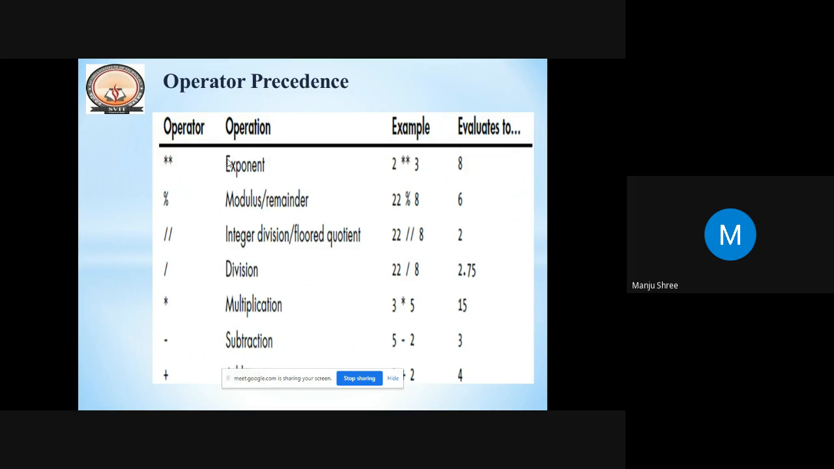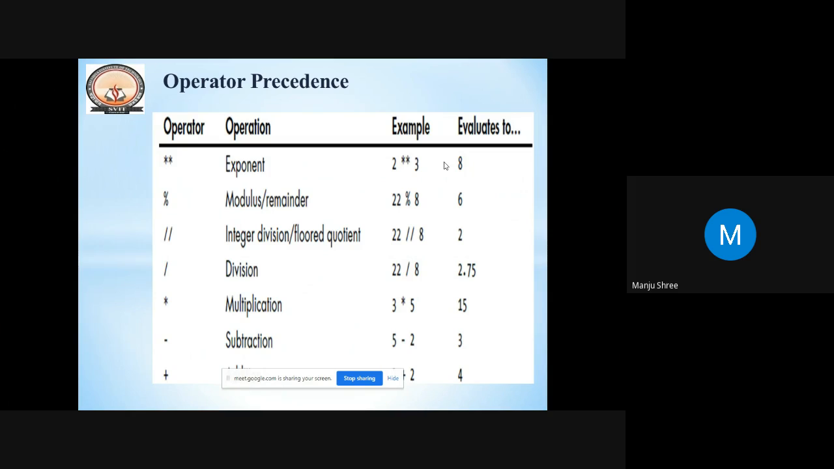So what is the exponent? Here it is 2 ** 3, which means 2 raised to the power 3. How many times is it repeated? 2 is repeated 3 times, so it evaluates to 8. So this is the first precedence we are giving. This is one example of how to evaluate it when this particular operator is given.